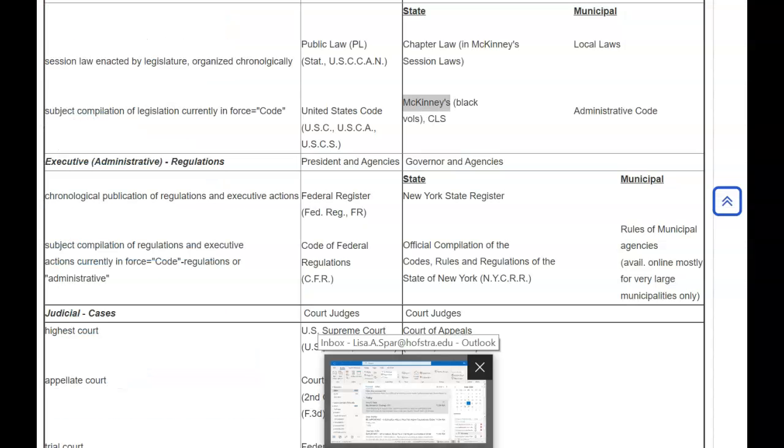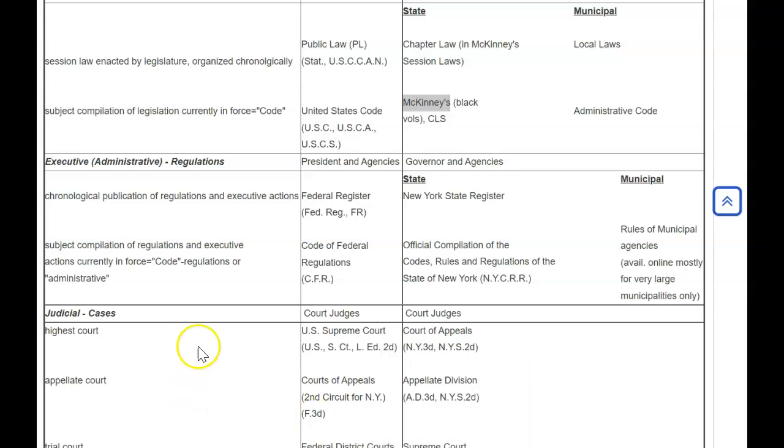Back here on our chart, you can see similar to statutory legislation, regulations are also originally published in a chronological publication, but again, for regulations that are currently in force, we want to look at a code, this time of regulations rather than statutes. And sure enough, here on the federal level, we will be looking in the Code of Federal Regulations for those regulations that are issued by the agencies.